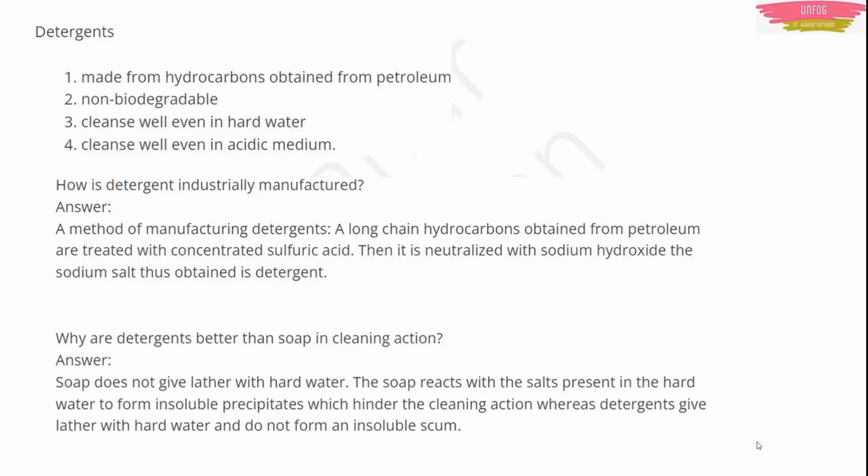Soaps do not give lather with hard water. Lather means, in Hindi they say jhag. Soap does not give that jhag with hard water. Now hard water means salty water, bore water or water from a well which is very salty. So the soap reacts with the salts present in the hard water to form insoluble precipitates which suppress the cleaning action. Whereas detergents give this lather with hard water and they do not form an insoluble scum. That's the main reason why detergents are better than soap in cleaning action.